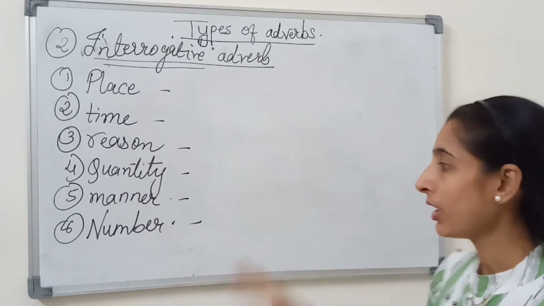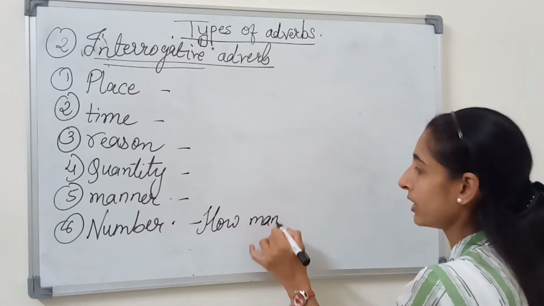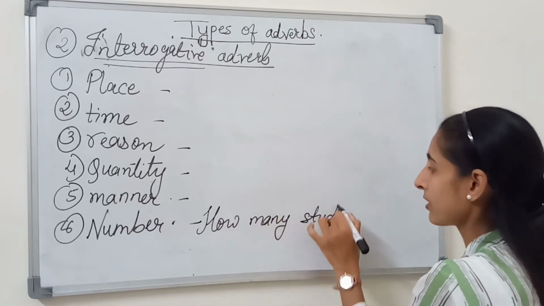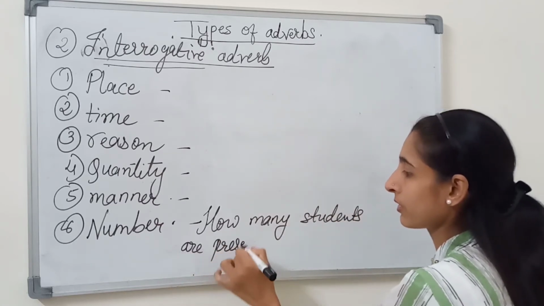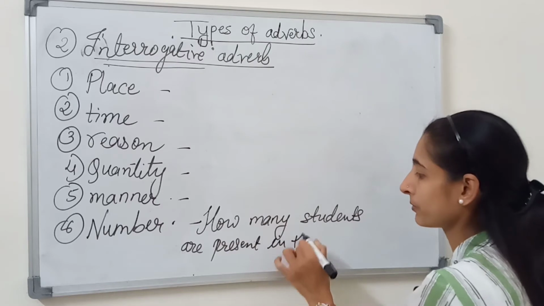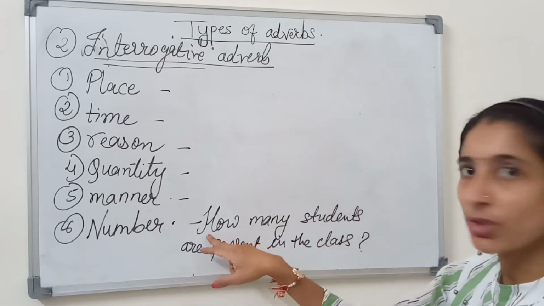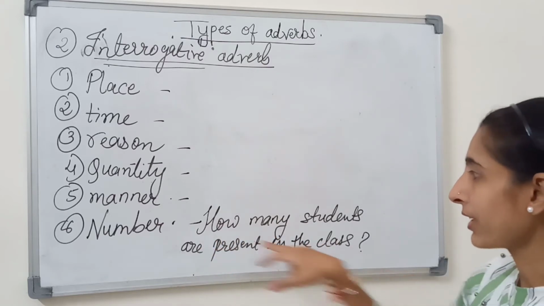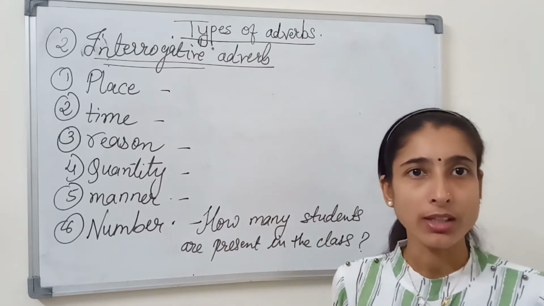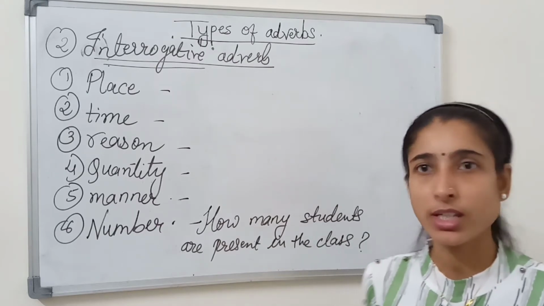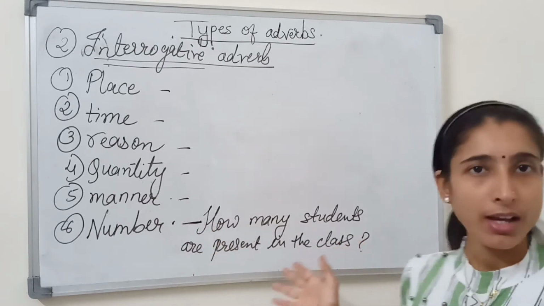Let's start with the number. I give one example. How many students are present in the class? You can see I have started the question with WH and ended with the question mark. And how many students are present in the class? I have asked the number, that how many? 2, 50, 30, 20. So it denotes the number of students present in the class.